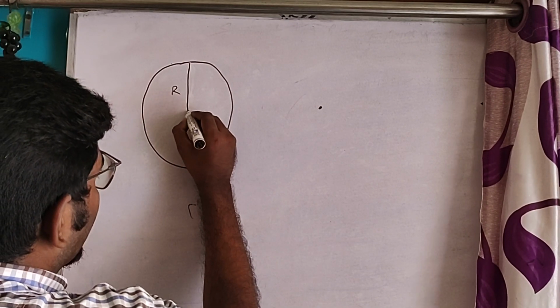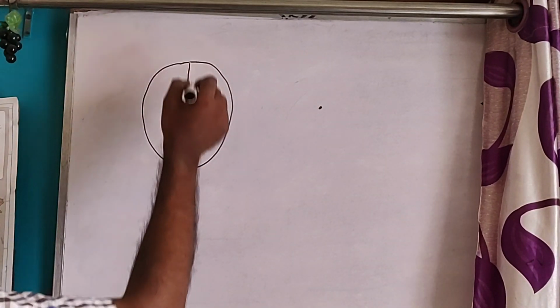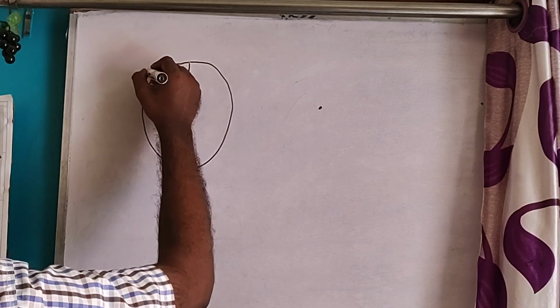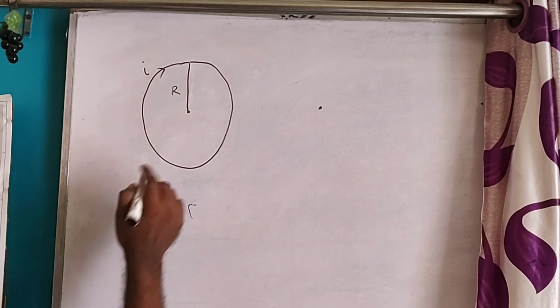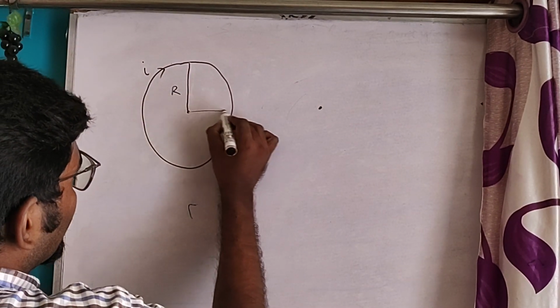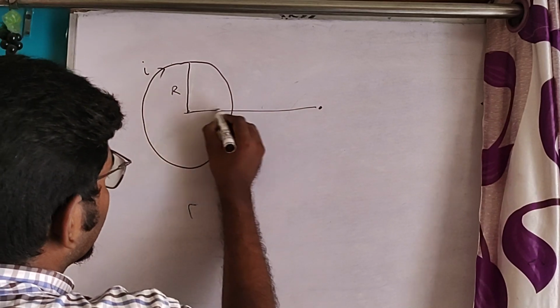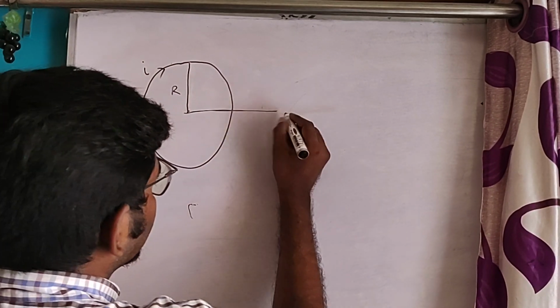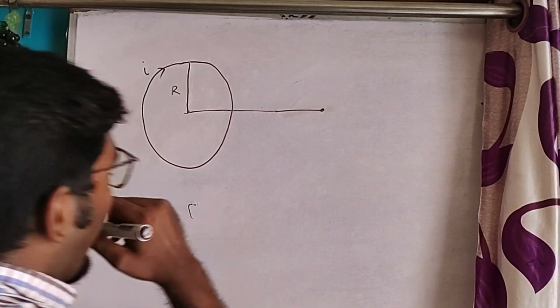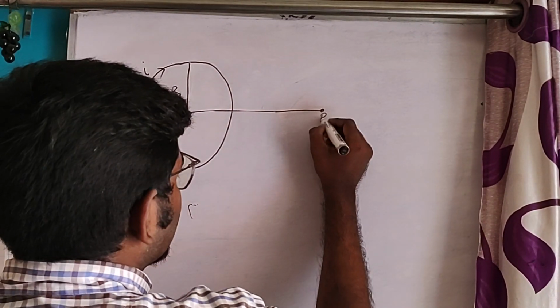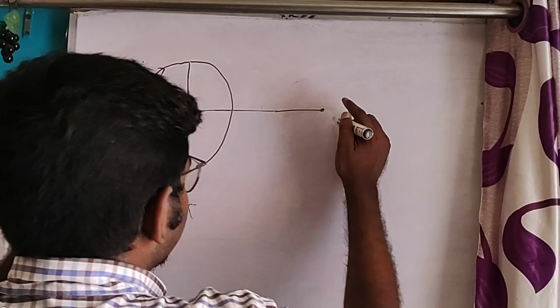Now the axis of the ring. This is a ring here. It is actually a circular ring, and it is carrying a current of I. Now this is the axis. So P is the point on the axis.